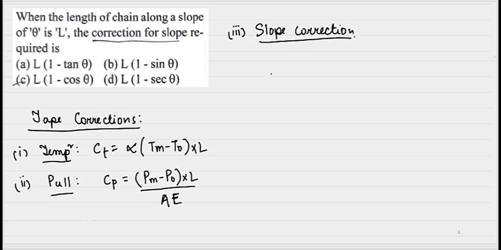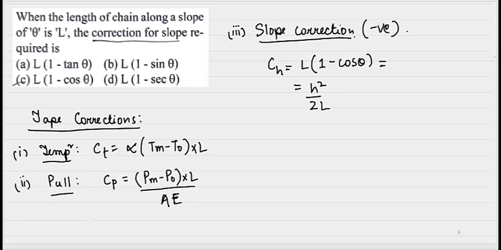Slope correction is given by Ch = L (1 - cos theta), or h squared / 2L, and this correction is always negative. Length and theta are given to us, so L (1 - cos theta). Option C will be the correct option.